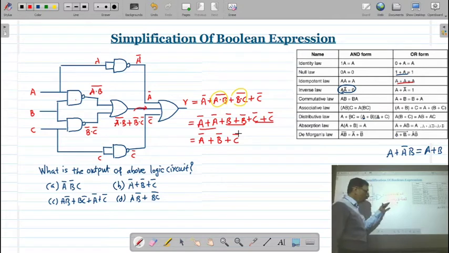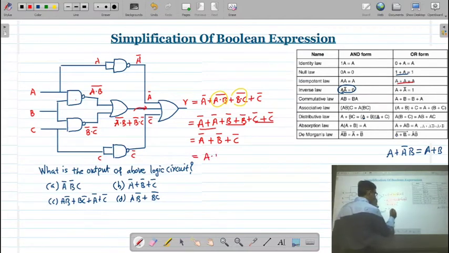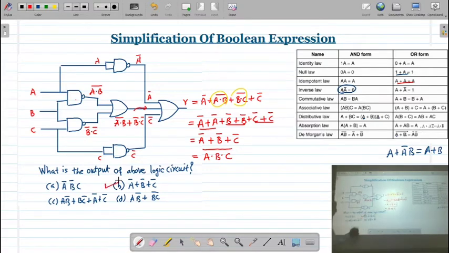Otherwise, one more step is also possible. Remember, here also you can apply De Morgan's law, and you can write it in this way: A dot B dot C whole bar. But this is not given in your options. The option A bar, B bar, C bar is there, so this is the correct answer for the logic circuit. Otherwise, this can also be a simplified version of your logic circuit. Okay? So this is how to simplify the logic circuit.